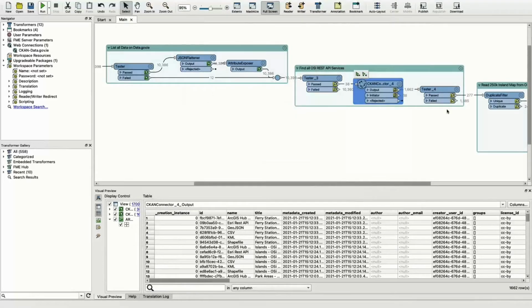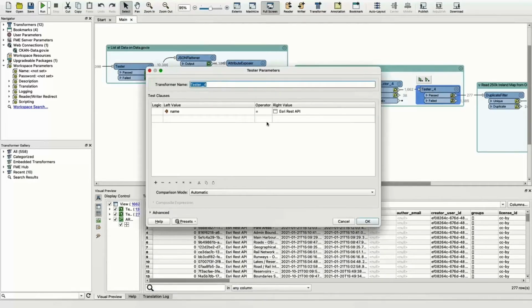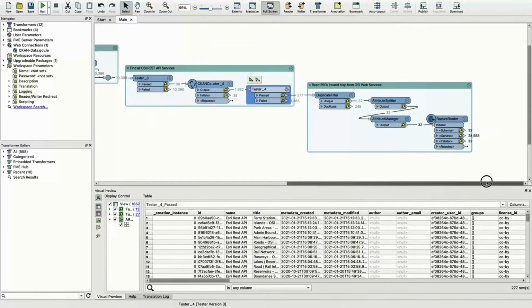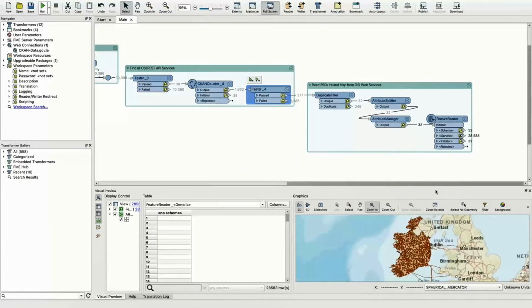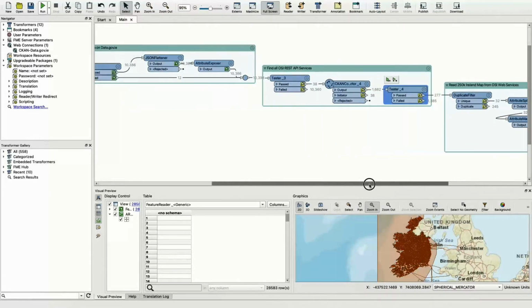So I can say, well, I know I've got these layers, I know they're current, but what resources do I have? So you can see we've got the typical REST API from Esri. There's GeoJSON, there's shapefiles and things there. So I look for just the REST APIs. I thought I can just talk to that REST API directly. There's some weird duplication going on, some odd data things there, but I can basically pass that into the feature reader and I can read all of that data down.